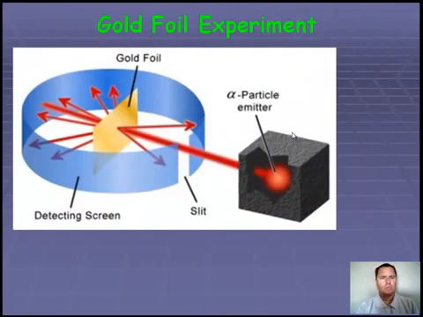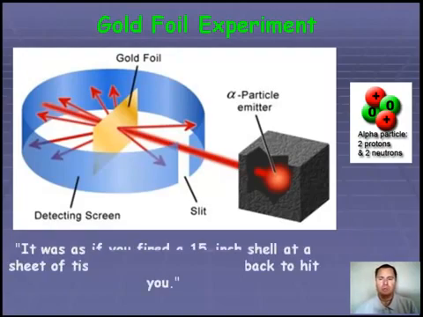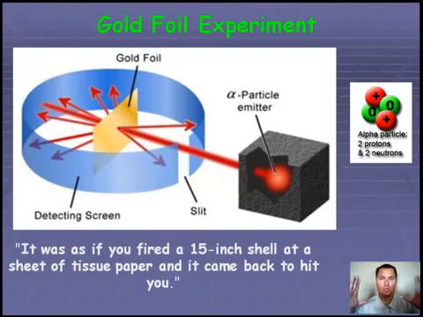Basically what he had was what we call an alpha particle emitter. An alpha particle is basically a helium nucleus, 2 protons and 2 neutrons, and he shot it at a sheet of gold foil. And what he found, for the most part, the particles went right through, but occasionally, as we can see here, they bounced back, and this bouncing back was a really exciting point for him. His famous quote is, "It was as if you fired a 15-inch shell, really big bullet shell, at a sheet of tissue paper, and some of it bounced back." Imagine that, shooting a big shell and some of it bouncing back.